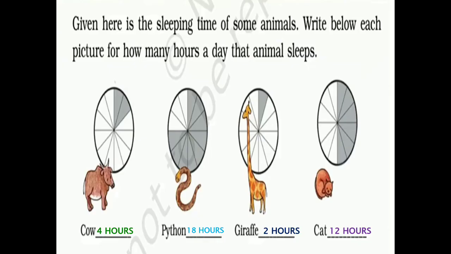Similarly, you have to count the sleeping time of the cow. That is, you have to count the shaded portion. So there are 2 shaded portions. So the cow will sleep for 4 hours. 2 into 2, 4 hours. Similarly, the python sleeps for 18 hours, the giraffe sleeps for 2 hours and the cat sleeps for 12 hours.